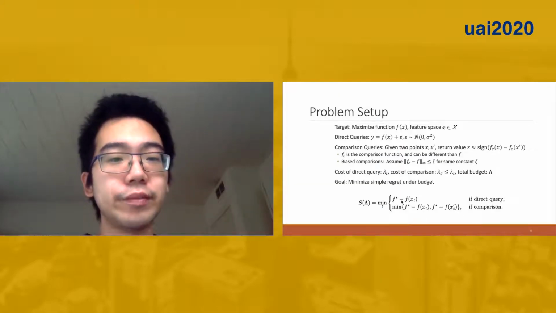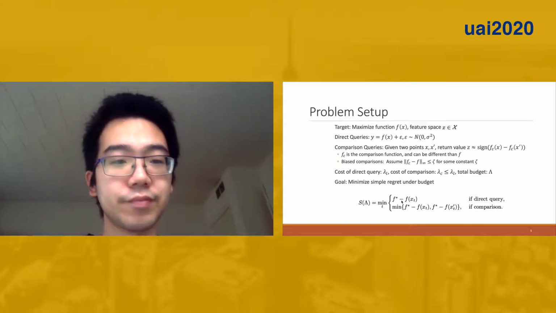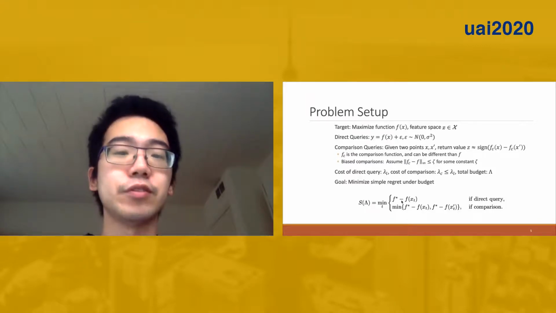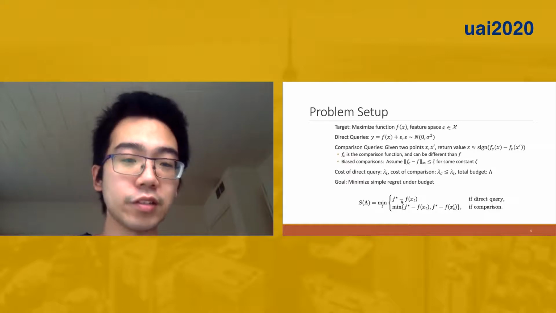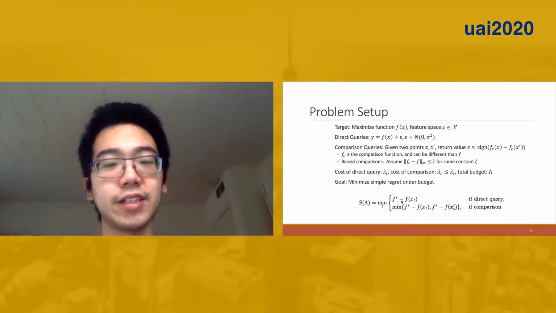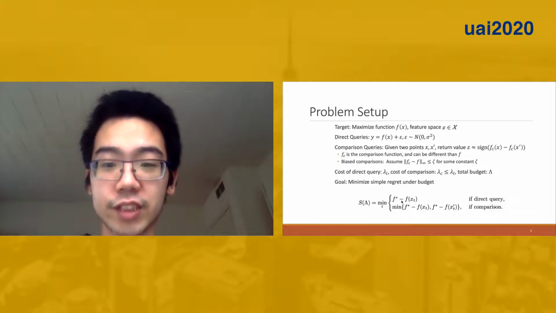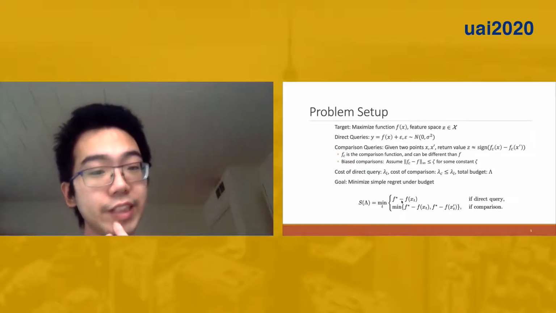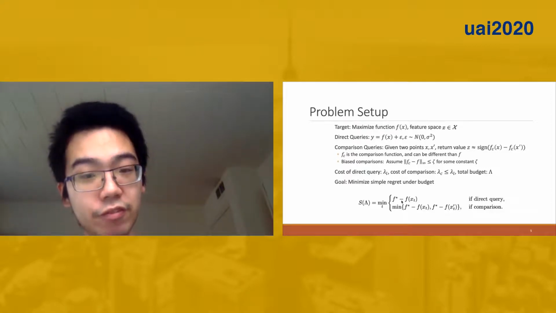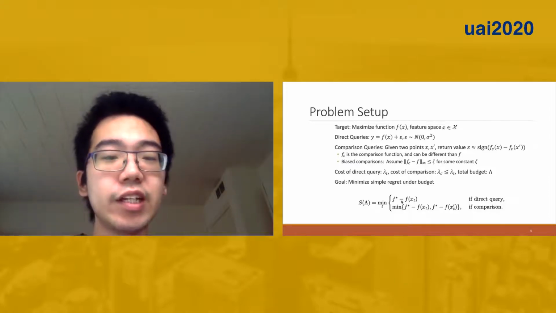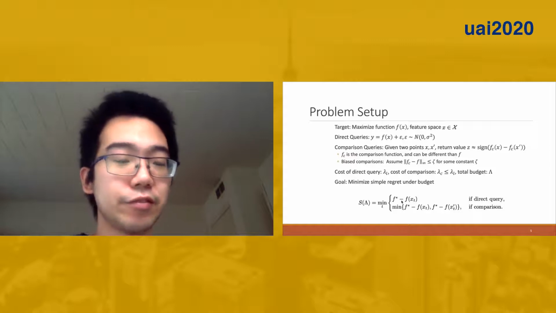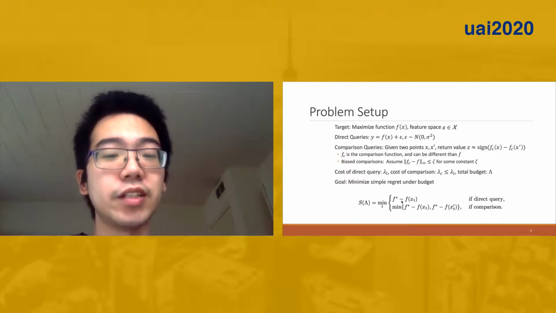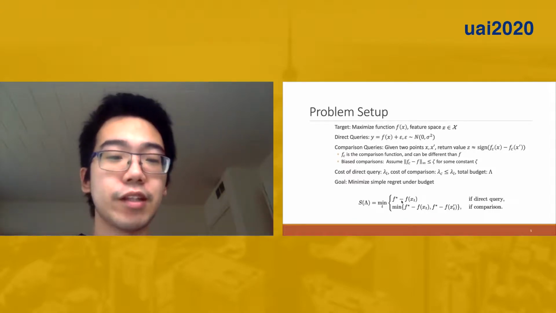Our target here is to optimize the function f(x) in the feature space X. We can have two kinds of queries. One is direct query, which is y equals f(x) plus epsilon, where epsilon is the Gaussian noise. We also have the comparison queries, where given two points x and x prime, the comparison oracle returns a value z, that is roughly the sign of fc(x) minus fc(x prime). Here fc is the comparison function and can be different from the true function f. In the simpler case, if fc equals f, then it's unbiased, but we also allow it to be biased. And here we assume fc minus f is bounded in its infinity norm for some constant zeta.